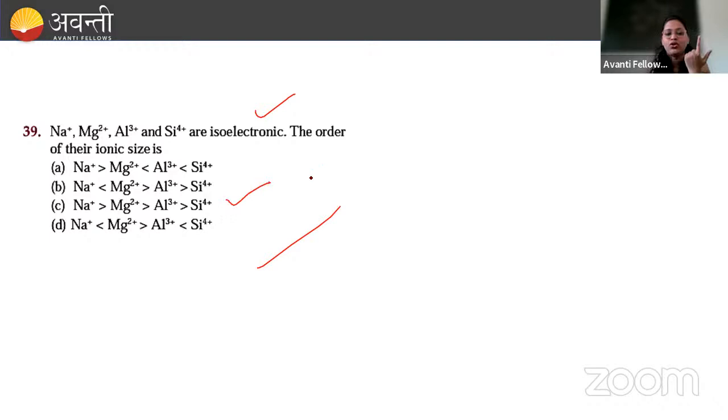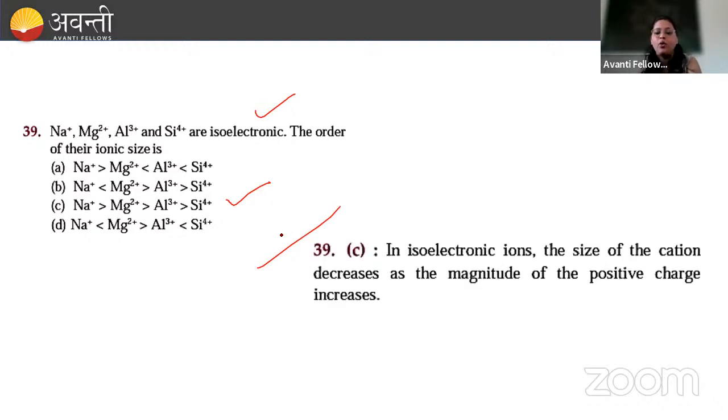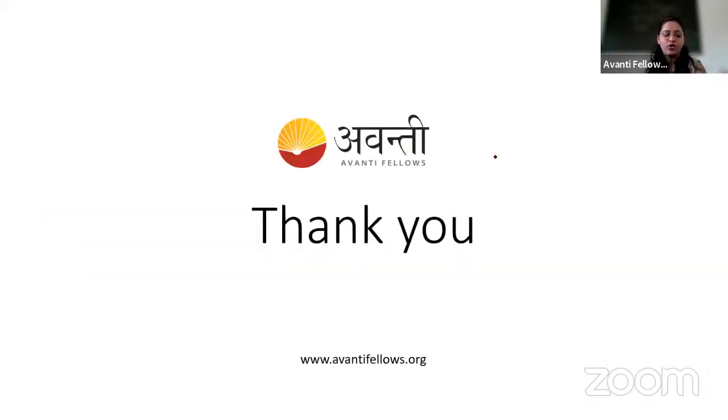जितना ज्यादा positive charge होगा, उतनी size will be less. Right? Very good. So as the charge increases, the ionic radius will go on decreasing as the magnitude of the positive charge increases on the given atom. So size of the cation goes on decreasing. Yes, very good. So option C will be the correct answer. Very good, Sushant. Yeah. So that's it for today's lecture.